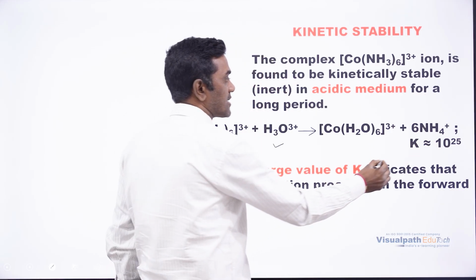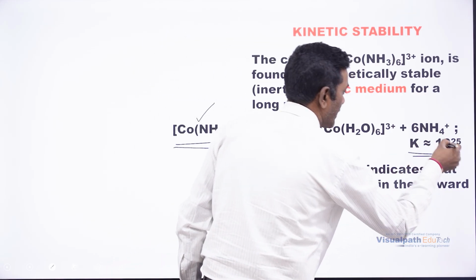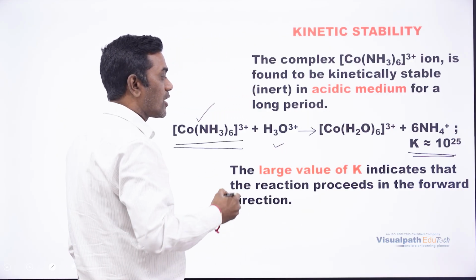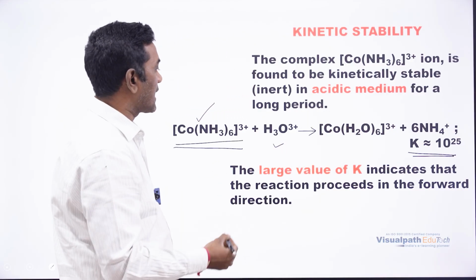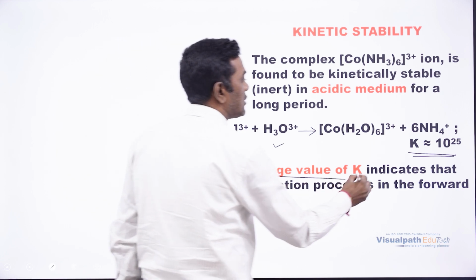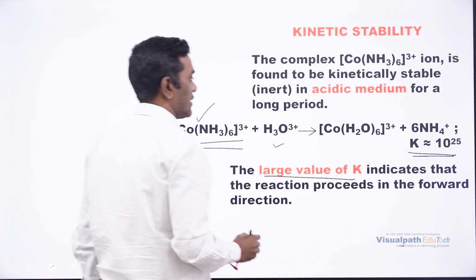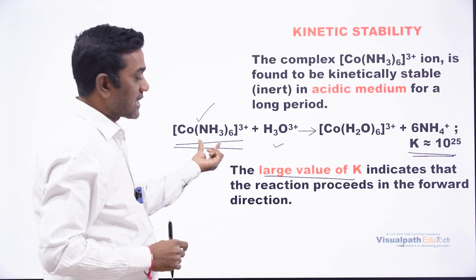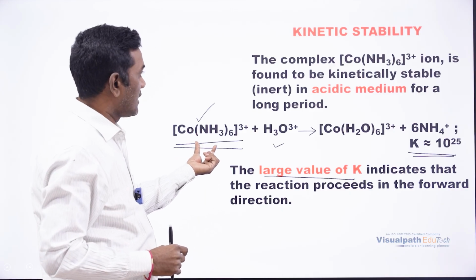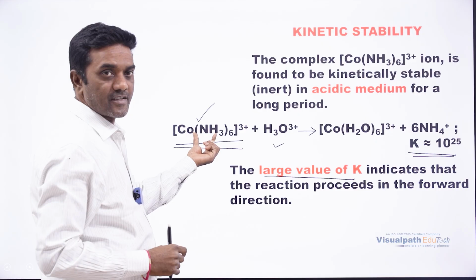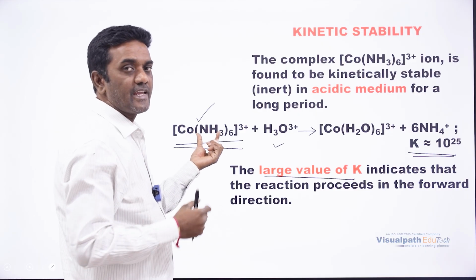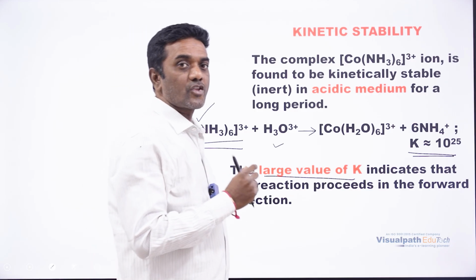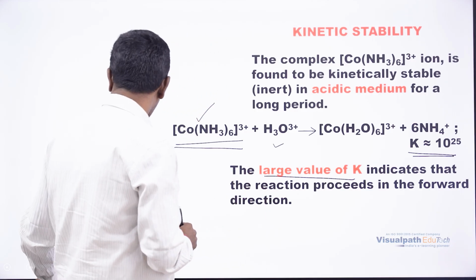Here the equilibrium constant K of 10 power 25 represents the forward reaction taking place. From this, what conclusion can we get? Of course, the larger the K value, the more it leads to the forward reaction. From this we can understand clearly that this particular complex is kinetically stable in acidic medium, whereas the same complex is thermodynamically unstable.